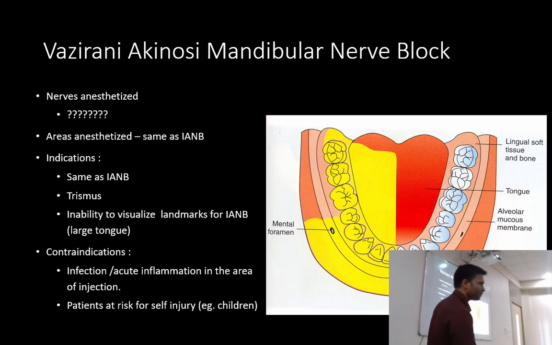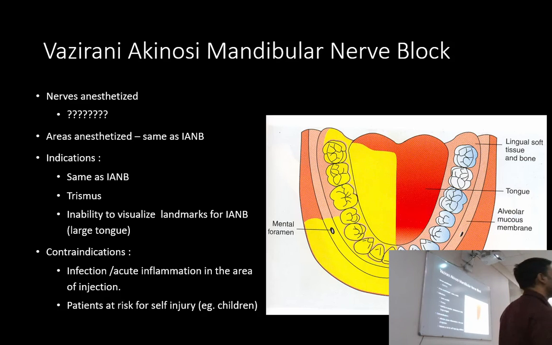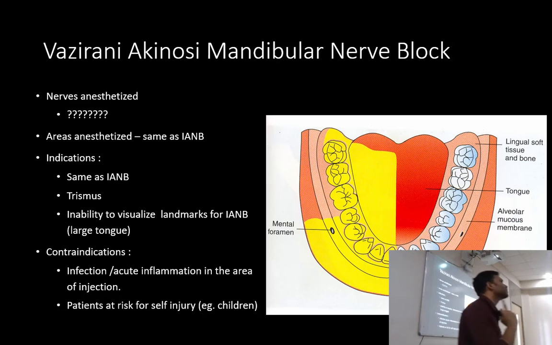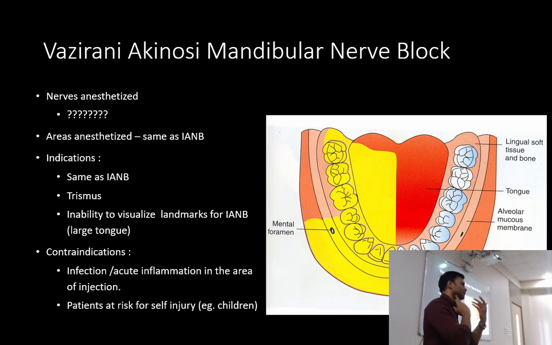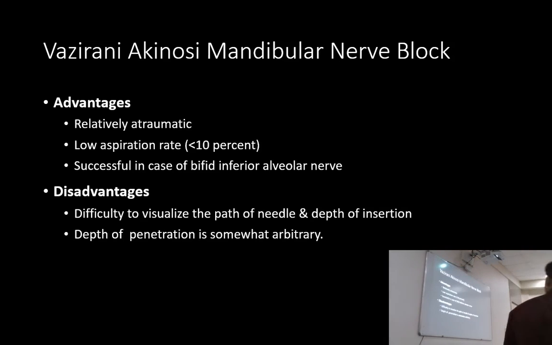Now Gogetz नहीं दे पाएंगे because we were considering this because there was trismus. अब ये नहीं दे सकते तो there is only one technique available, either not one, two, either extraoral through the sigmoid notch or Thomas technique. There is something called as Thomas technique, जिसमें we insert the needle from the medial to the ramus, medial to the ramus at the inferior border of the mandible. Anyways, again the patient who is at a risk of self-injury, children or mentally challenged patient.